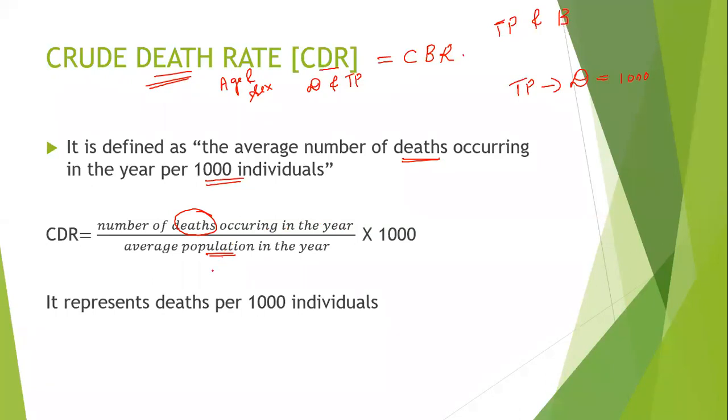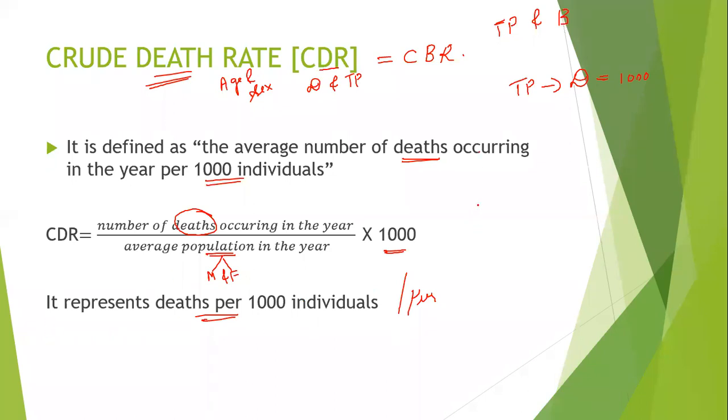When you say population, again here it will be both male and female, the total population, into 1000. So it represents the deaths per 1000 individuals for one year. For a year, it is calculating the data.